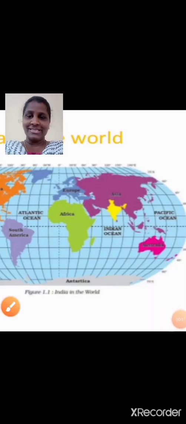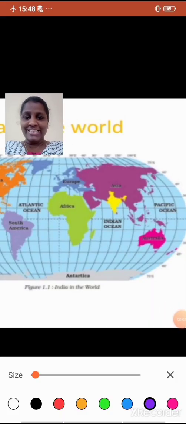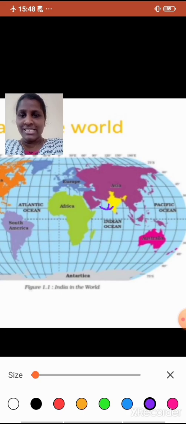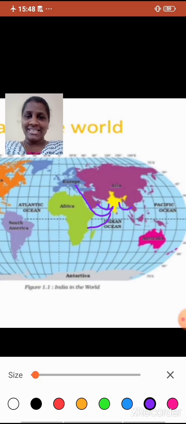Have a look at this map. You can easily understand that from the western coast we can have close contact with West Asia, Europe and Africa, and from the eastern coast, with East Asia. Is that clear, students? I hope it is clear.